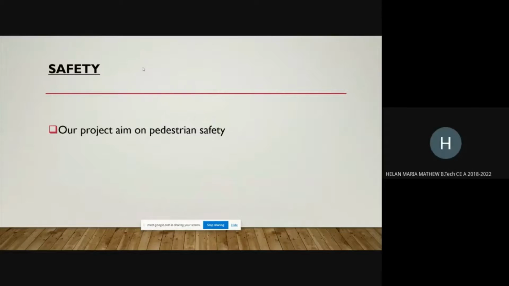So next, moving to safety. Our project itself is aimed at pedestrian safety without much expenditure and less time consuming. Since the structure is precasted, there will be enough quality control measures which will give enough strength and durability, so that the pedestrians crossing through the structure as well as the traffic on the structure would be safe.